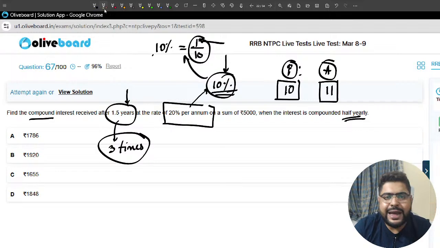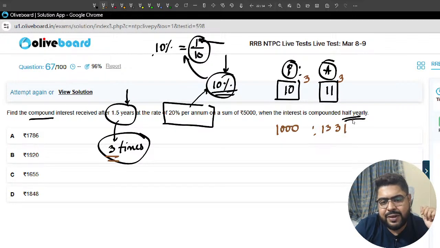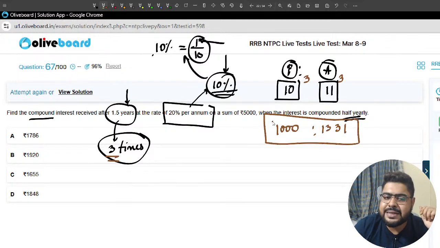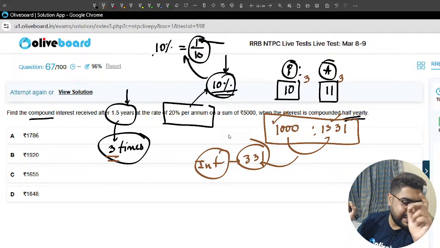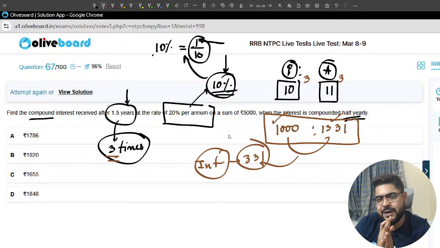Now, how many times is interest getting credited? 3 times, sir. So cube it. So this is 1000 to 1331. This is the principal, this is the amount. The difference is the interest, sir. How much, sir? A difference of 331 rupees.